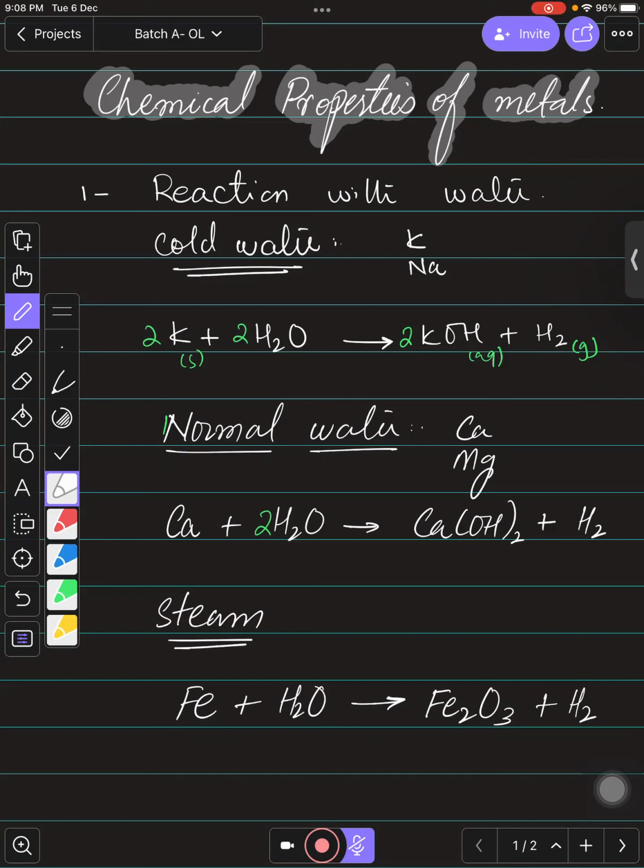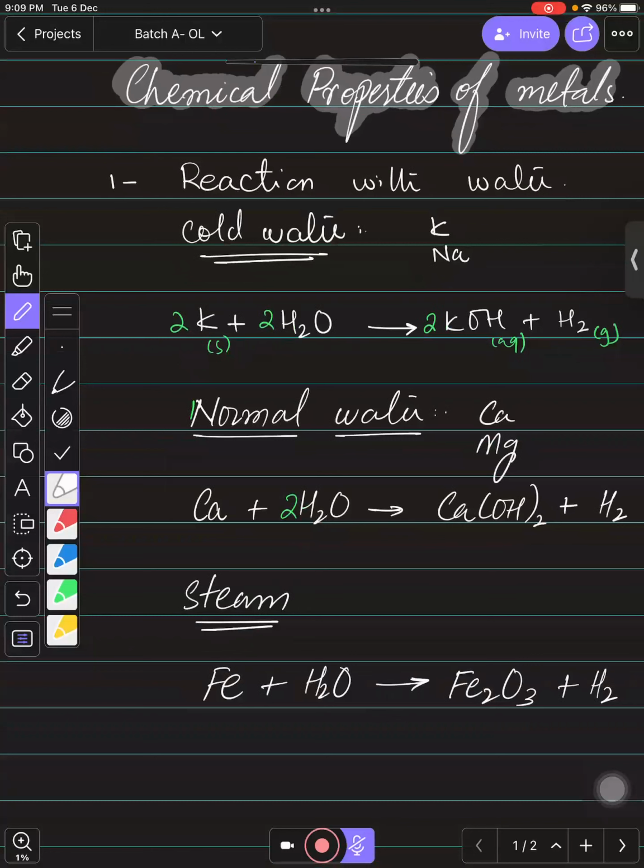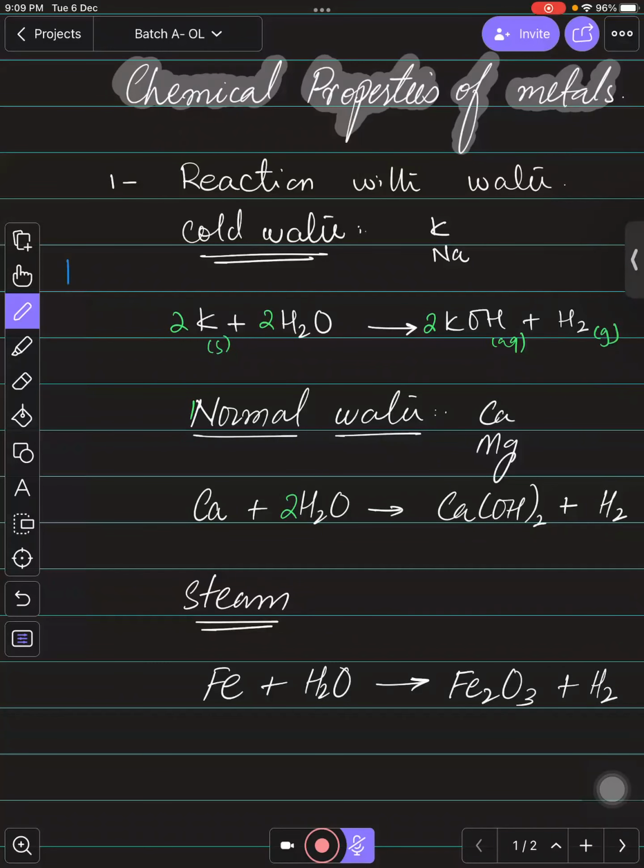This is not a part of your syllabus. They will not ask like this, but they might ask whether the reaction will happen with normal water, or for suppose with steam. So you just need to remember the metals. If you talk about the reactivity series, we are definitely going to talk about this later. Then how would we know whether the question is asking about cold water or normal water? Yes, I'm saying that if you talk about this one, just look over here.